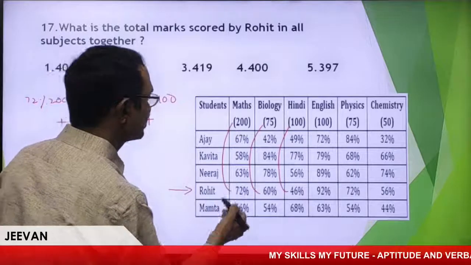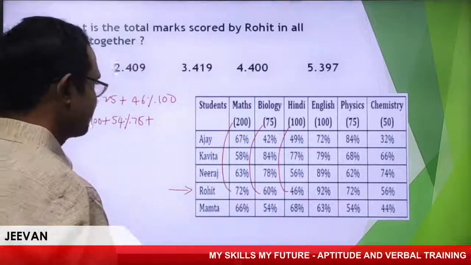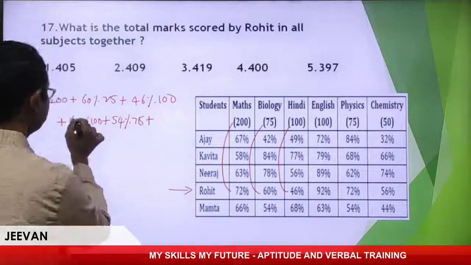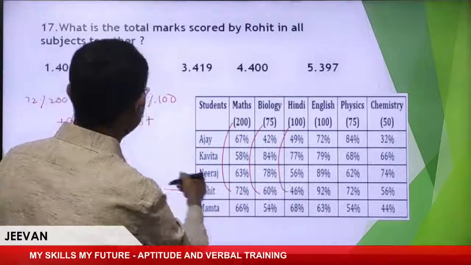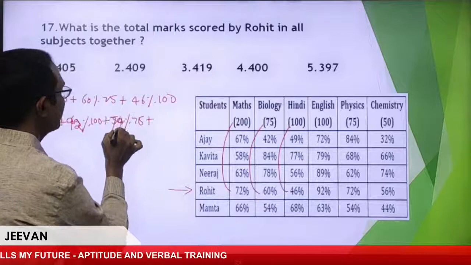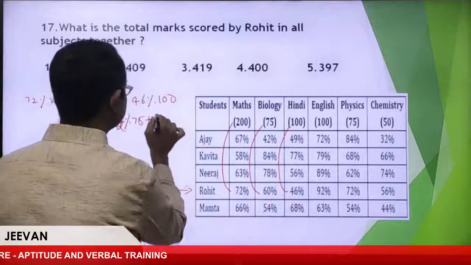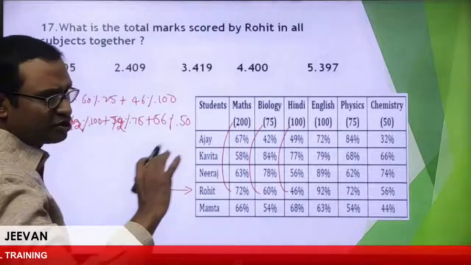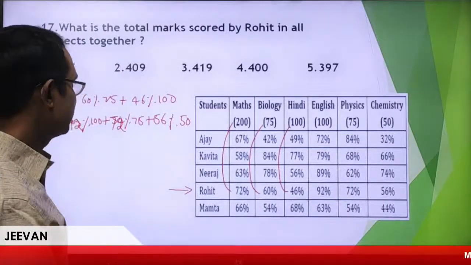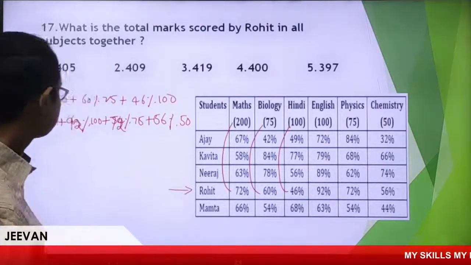Sorry, I'm talking about Rohit. It is 92, it is 72. The last one is 56% of 50. So don't worry about the calculation. Look at the board carefully.